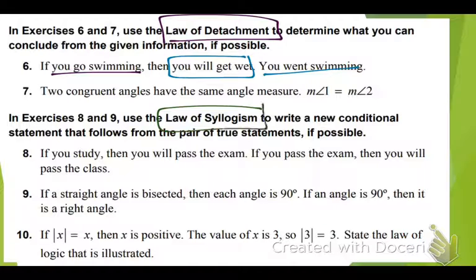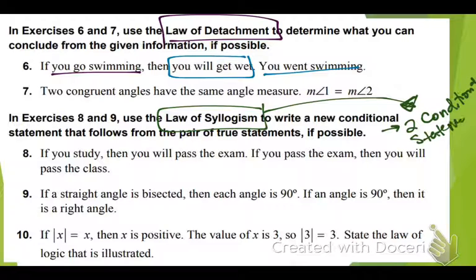Syllogism. I would write down that the law of syllogism is always made up of 2 conditional statements. Did we talk about this yesterday? Okay. 2 conditional statements. And then I told you that there will be something special in those 2 conditional statements.